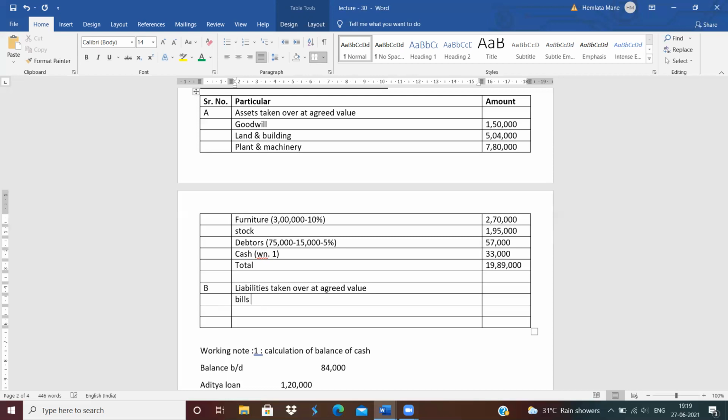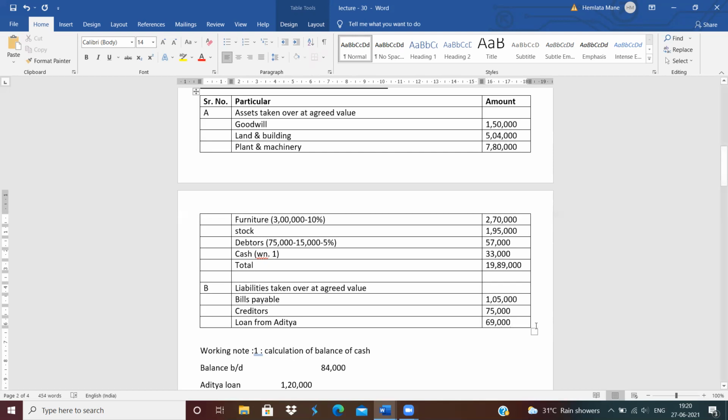Bills payable taken over, 1,05,000 rupees. Next is creditors. Creditors is taken over for rupees 75,000. And also Aditya's loan is taken over, loan from Aditya, for rupees 69,000.